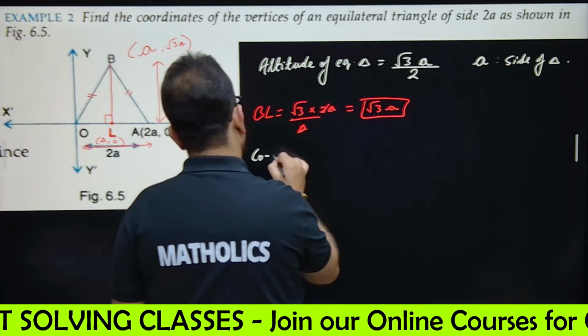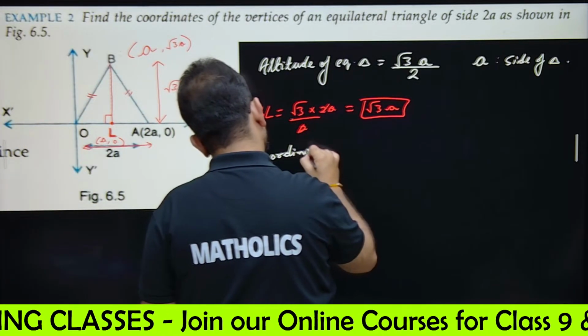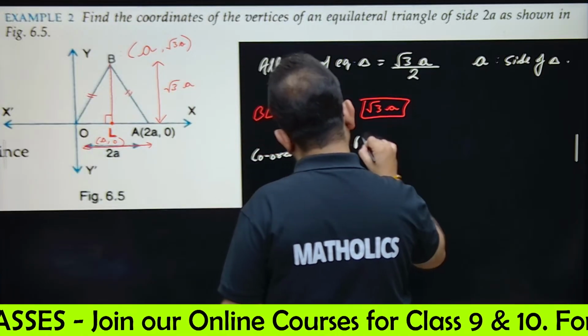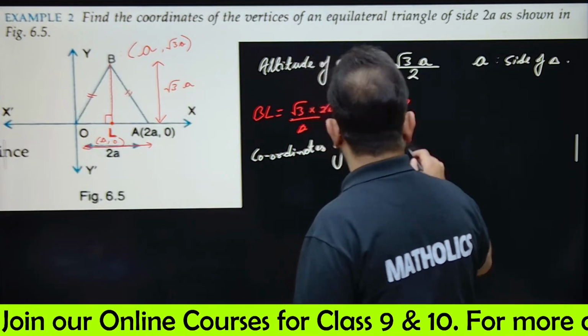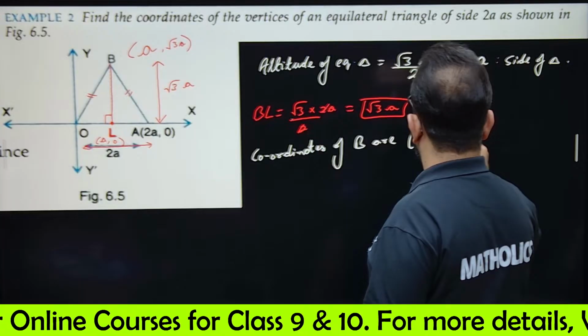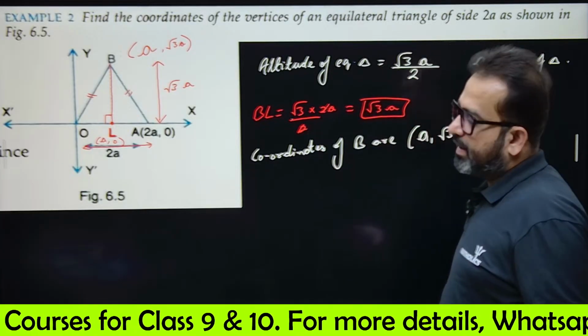So the coordinates of B are A comma under root 3. Under root 3 we found out by calculating the altitude.